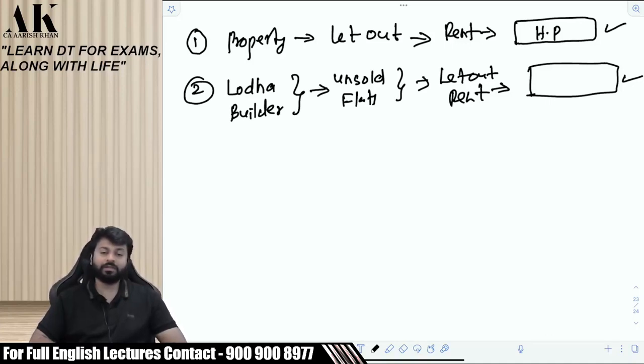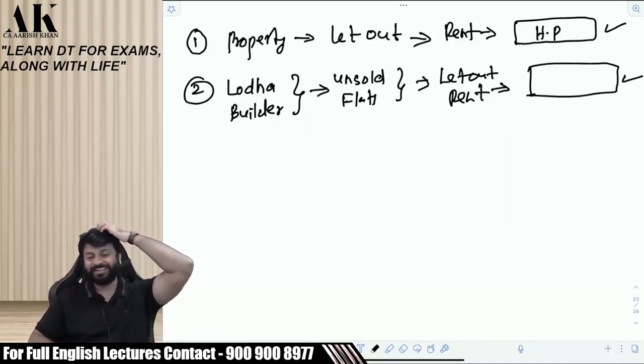Now, three people over here have said three different heads. One has said PGBP, one has said house property, one has said other source. Now, Kajal, you please say capital gains and you say salary, okay? So that our five heads of income are over. Now, three people have said three different heads of income.